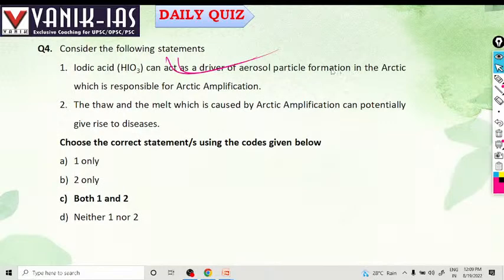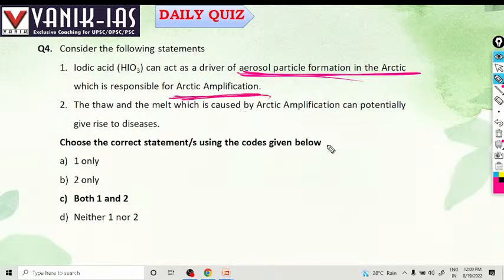Next, consider the following statements. Iodic acid, HIO3, can act as a driver of aerosol particle formation in the Arctic. Aerosol particle formation in the Arctic region is responsible for Arctic amplification.